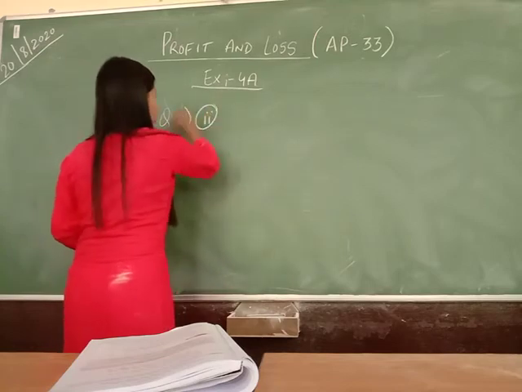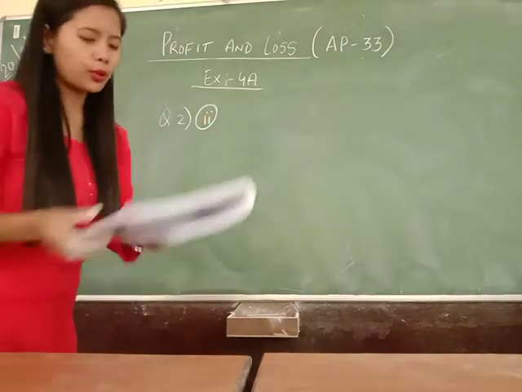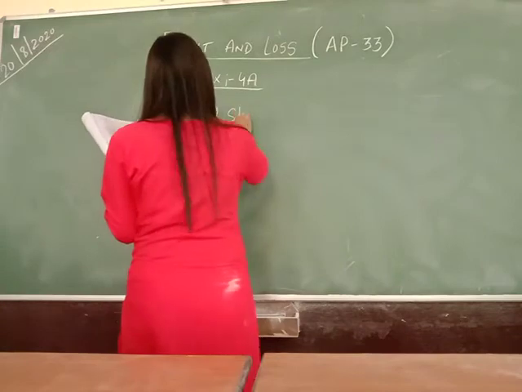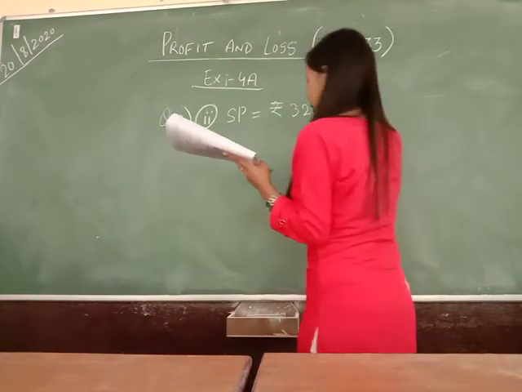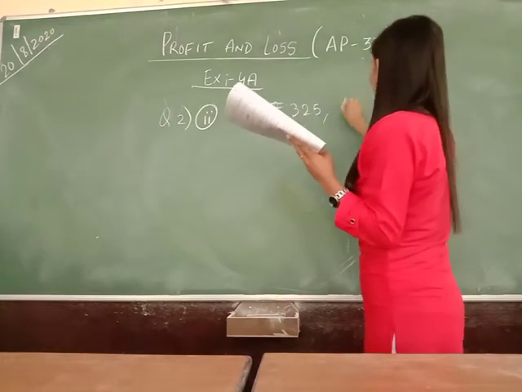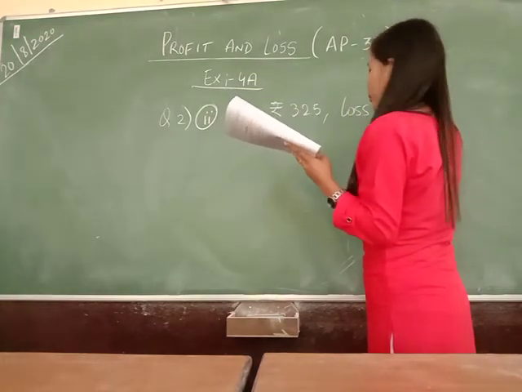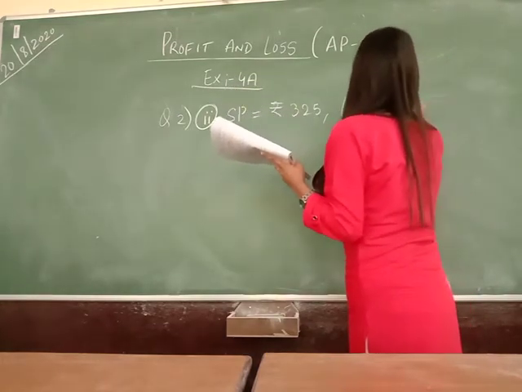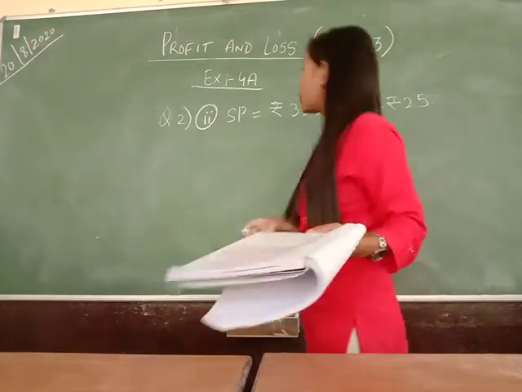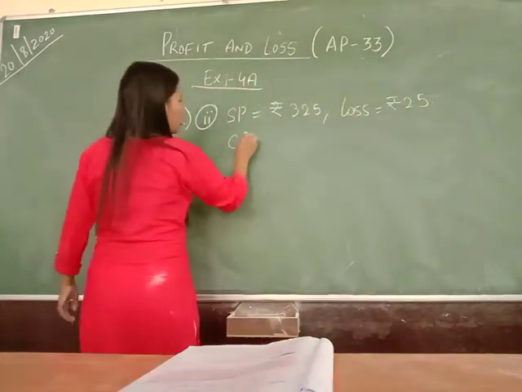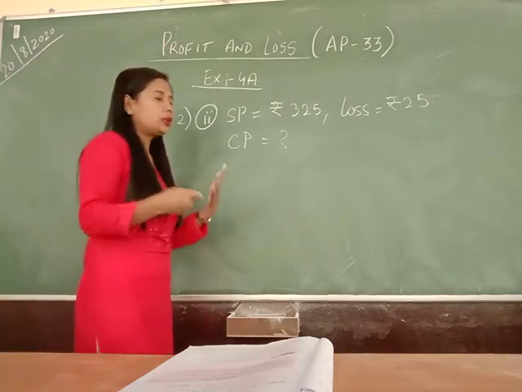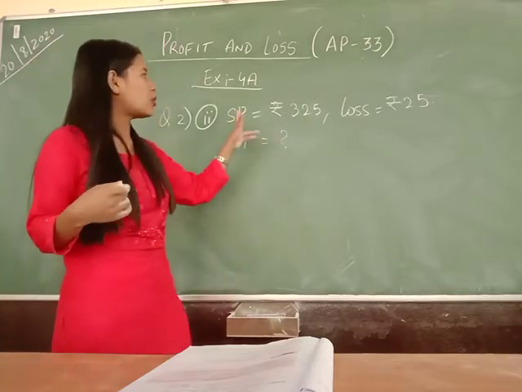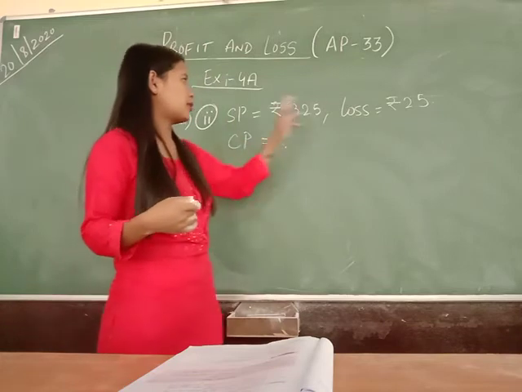I'd like to take question number 2, part 2. You have selling price given, that is equal to rupees 325, and you have a loss that is equal to rupees 25. I want to find out the cost price. You need to look for the formula that interlinks all these three quantities.